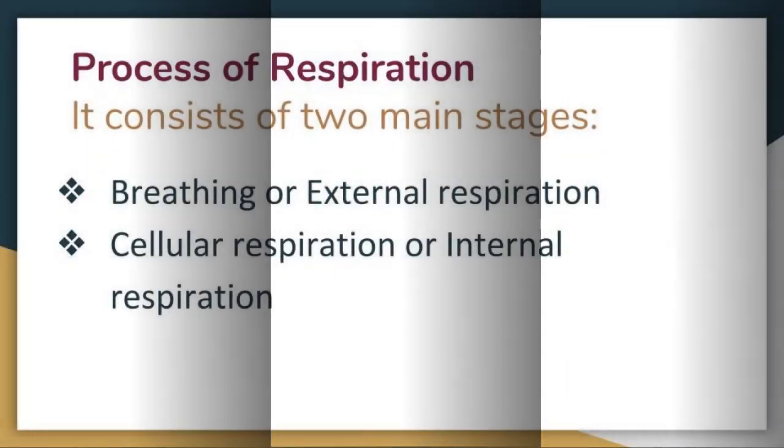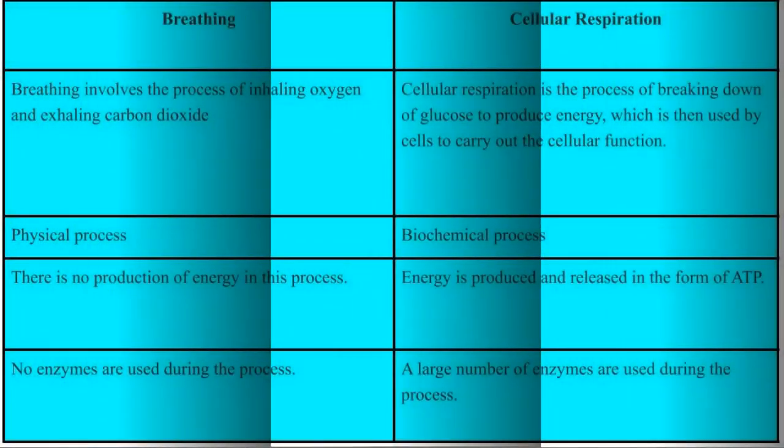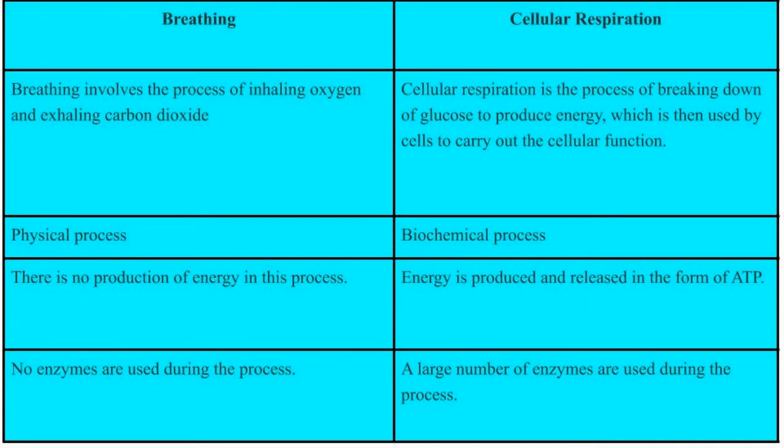The process of respiration consists of two main stages: breathing or external respiration and cellular respiration or internal respiration. Now let us see some differences between breathing and cellular respiration. Breathing is the process of inhaling oxygen and exhaling carbon dioxide. It is a physical process in which no energy is produced and no enzymes are used.